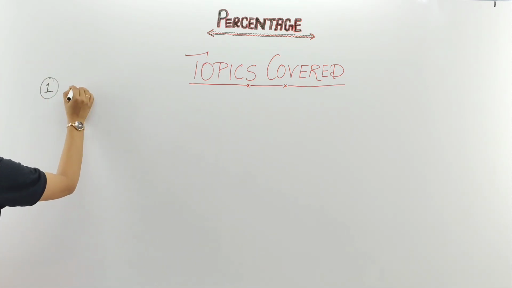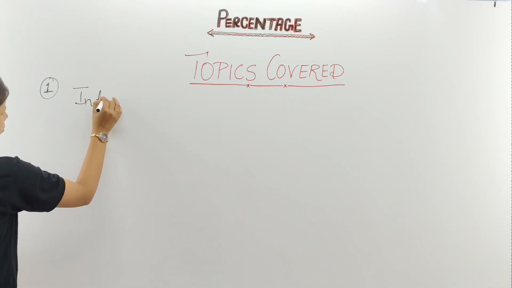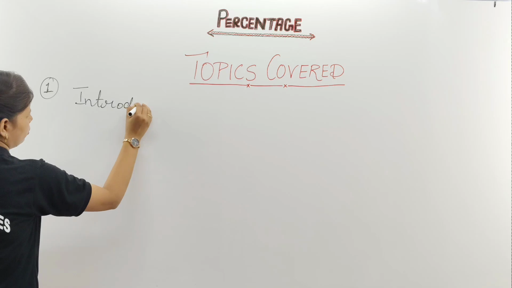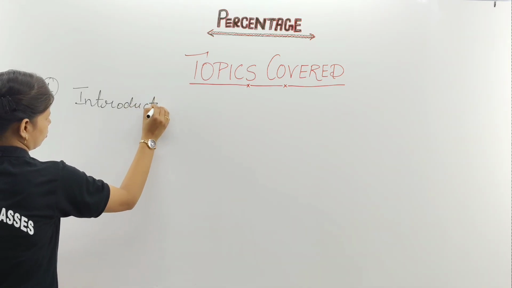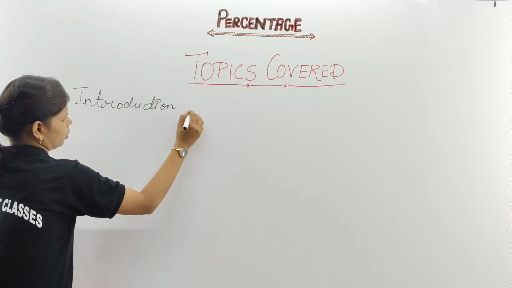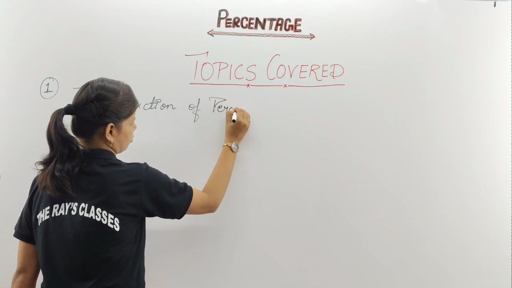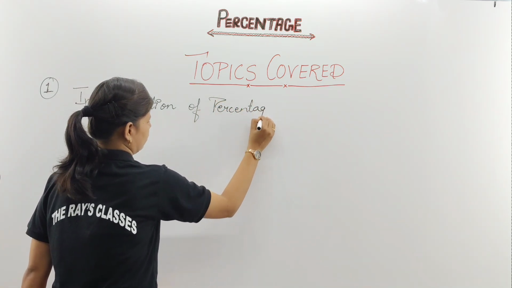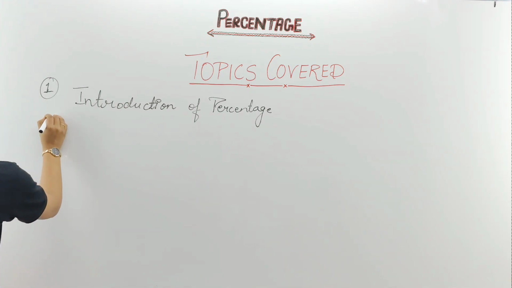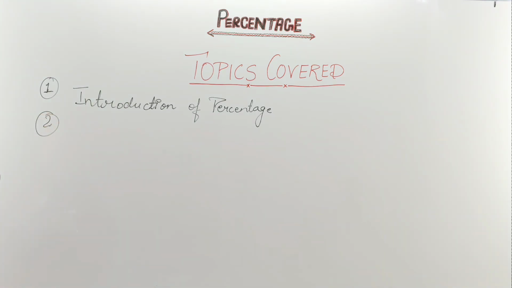So first is your introduction of percentage. Clear? Second, please note it down with me, because for this I will not give you much time. Introduction to percentage.